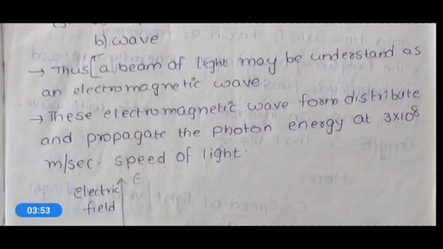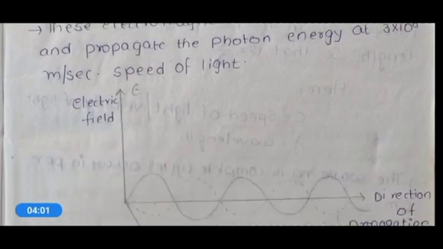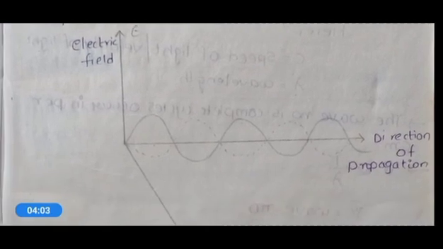That means this electromagnetic wave will have a speed of 3 x 10^8 meters per second.